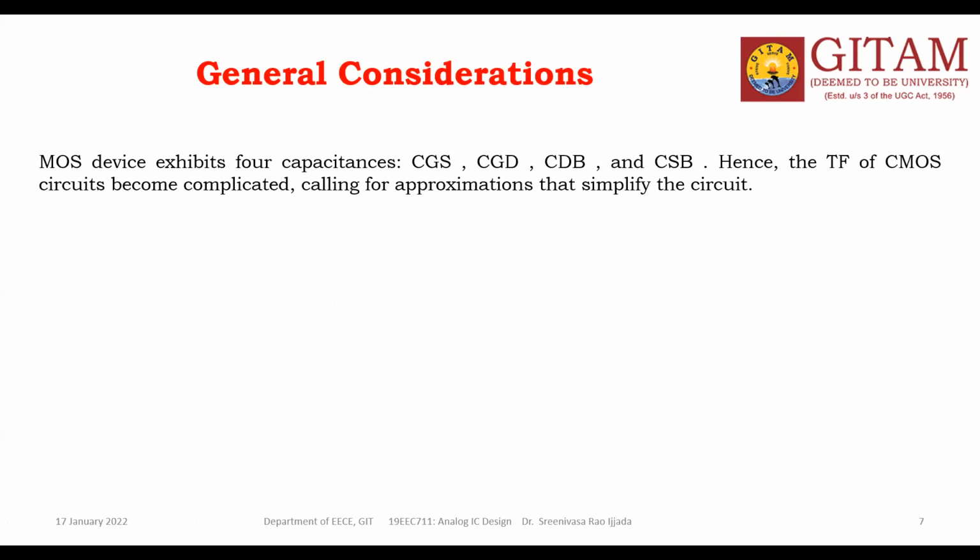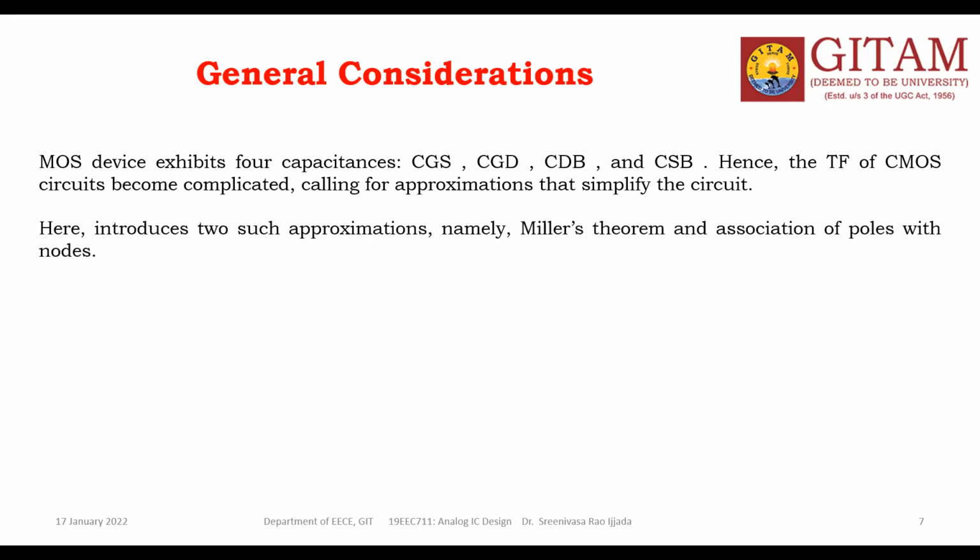So what is the importance of the frequency response? Generally the MOSFET has 4 terminals: source, gate, drain, and the body. Definitely between each pair of terminals, one capacitance will be forming. That is the gate to source, gate to drain, drain to body, and source to body. Doing the analysis with all these MOSFET capacitors is a little bit clumsy, so we must go for some approximations to simplify the circuits and the analysis process.